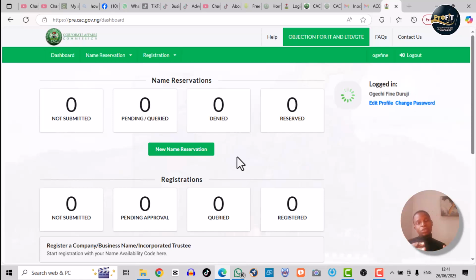But when it comes to NGOs, you will need the services of a lawyer or a chartered accountant, or an accredited agent, any of these. Then you get it done. But for business name, you don't need anybody.